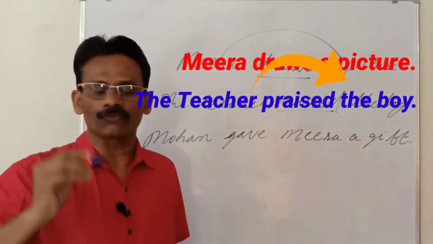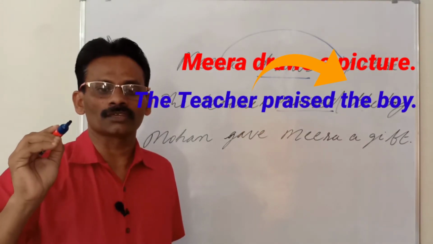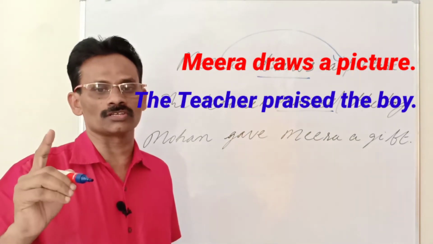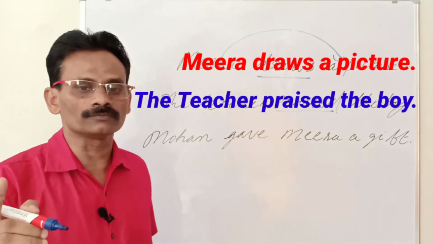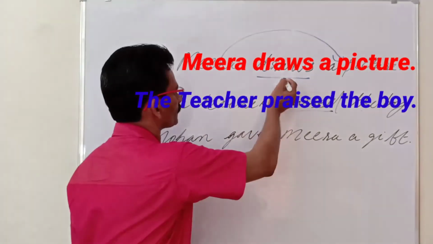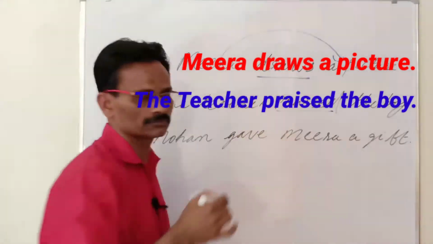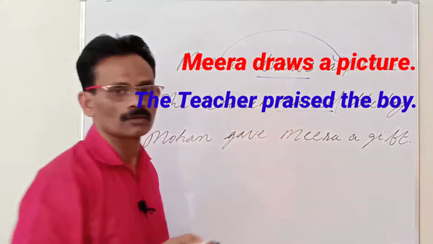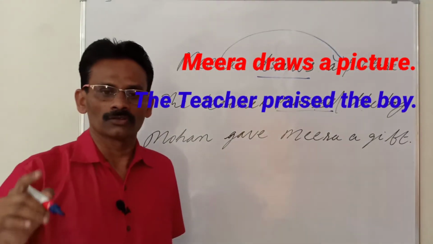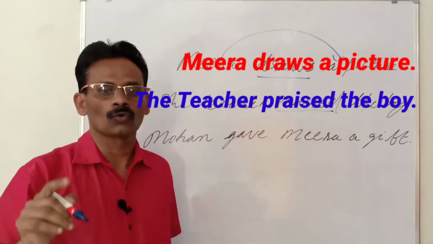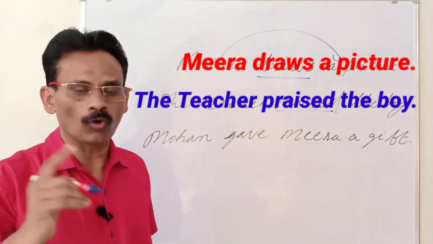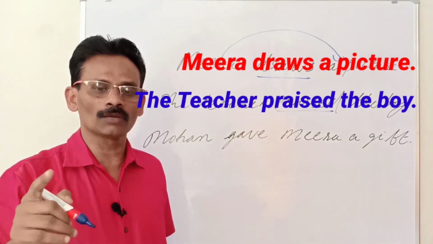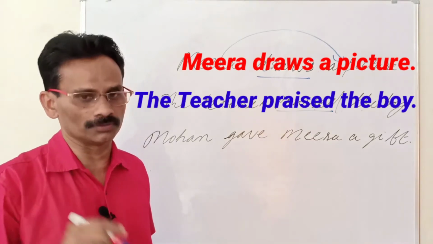So, now, how do you find out the object of the verb? The object of the verb answers two questions: what or whom. Now look at the first question. Draws what? Draws a picture. Praised whom? Praised the boy. So you have the answer to the question what or whom. And whatever be the answer to the question what or whom, that will be the object of the verb.